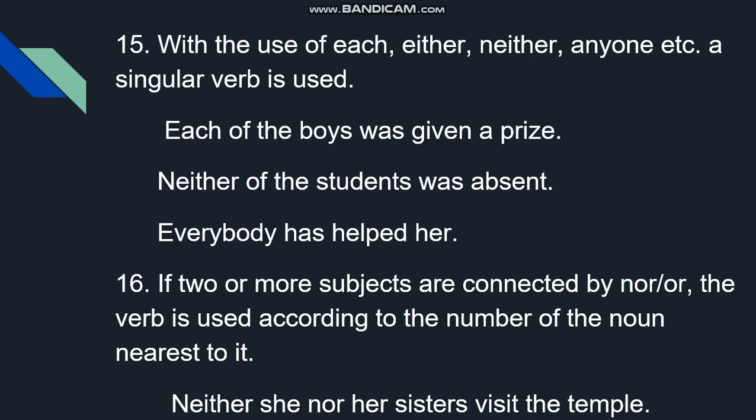Now next point, if two or more subjects are connected by nor or, the verb is used according to the number of the noun nearest to it. See carefully, neither she nor her sisters visit the temple. Her sisters is the subject near to the verb. Therefore, plural verb visit.